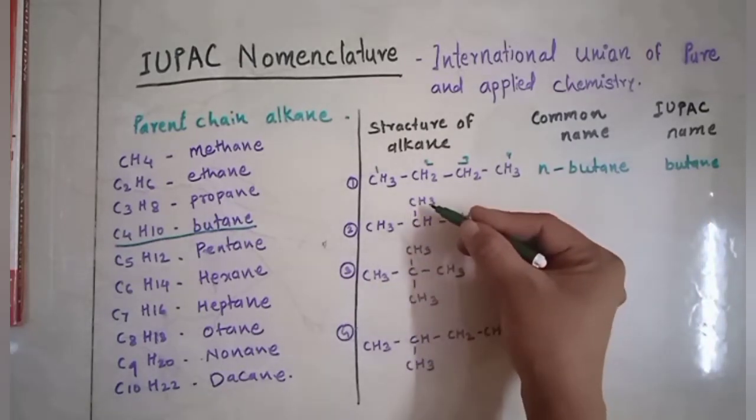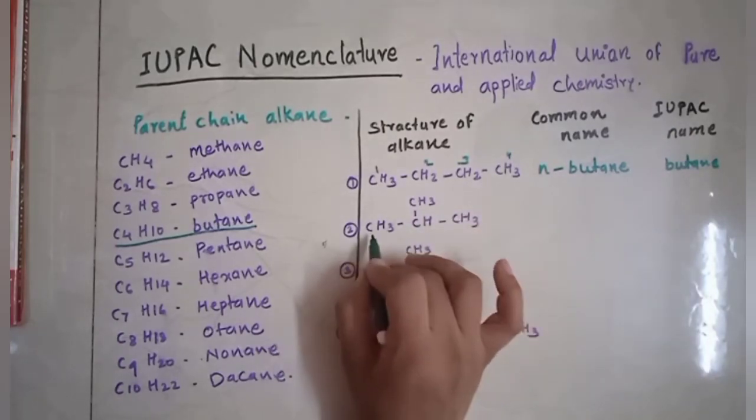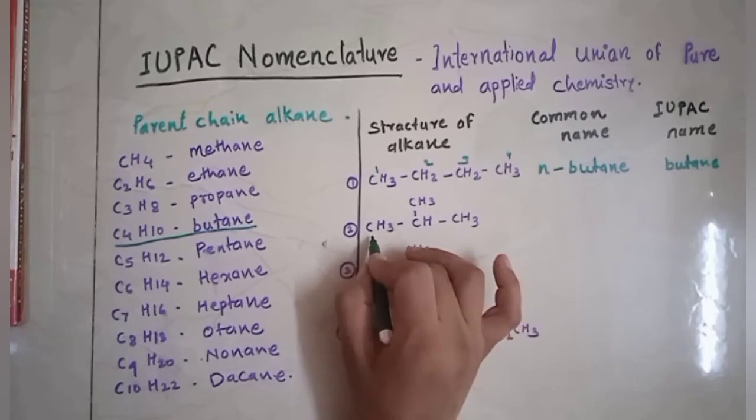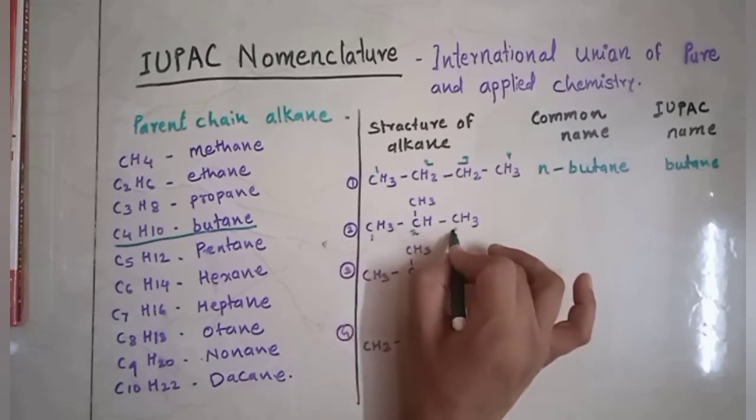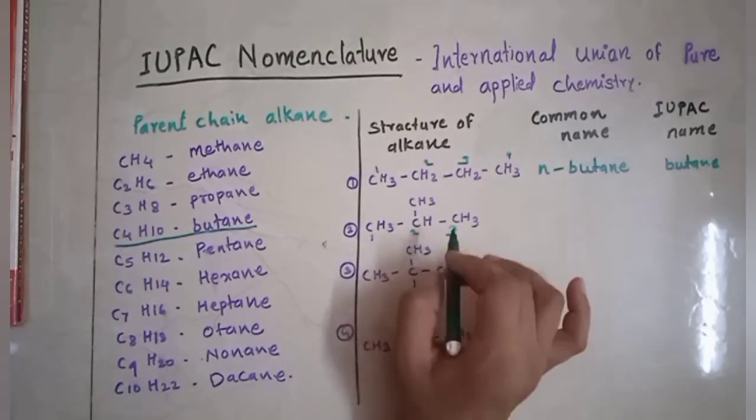Give the numbering first. Here is one substituent. First select the longest chain, 1, 2 and 3. So 3 carbons. First we give the IUPAC name.